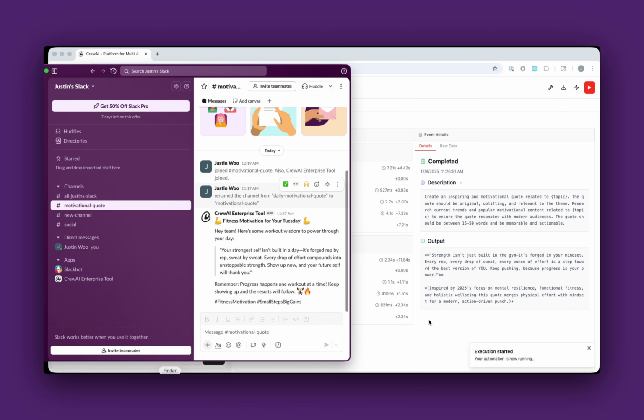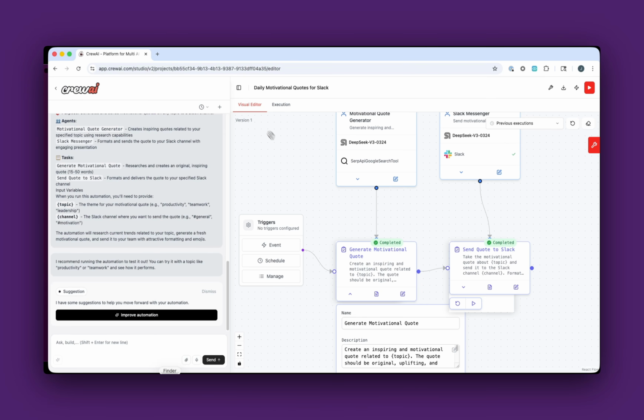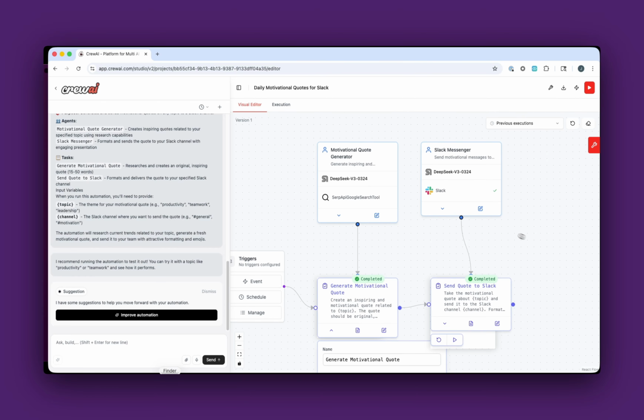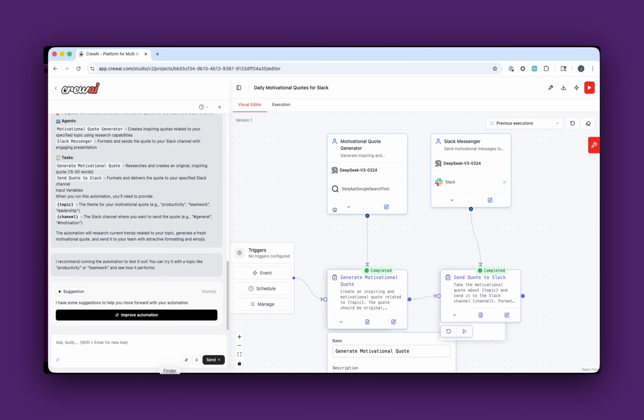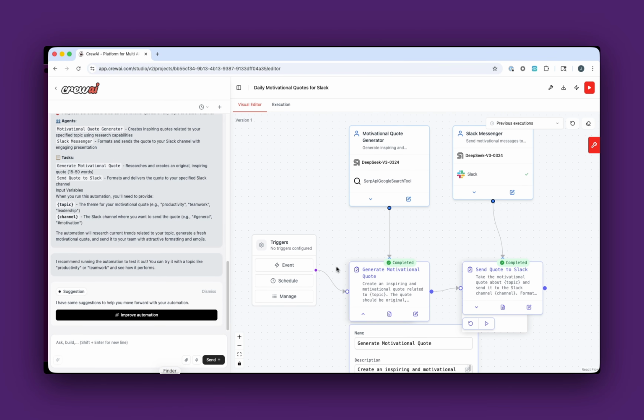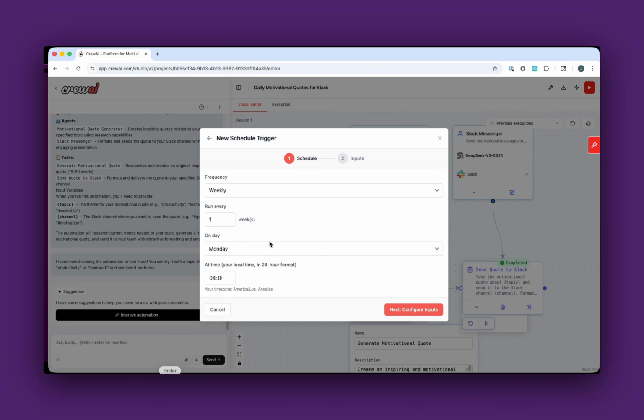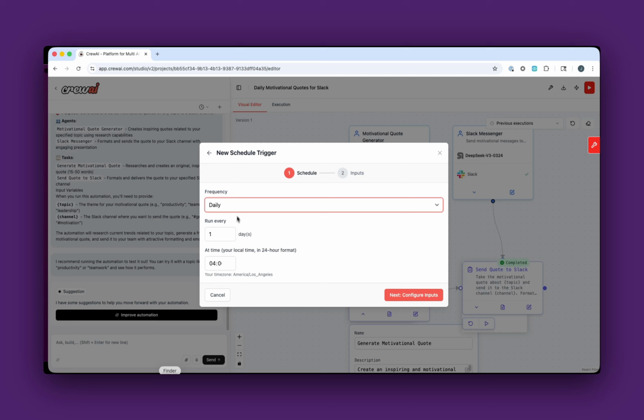So just like that, I can go ahead and create an agent. It's got Slack as a tool, SERP API, Google Search as a tool, and I can even schedule it every day to run and send me a quote. So I'm going to go ahead and do a daily at 4 a.m. UTC right here.